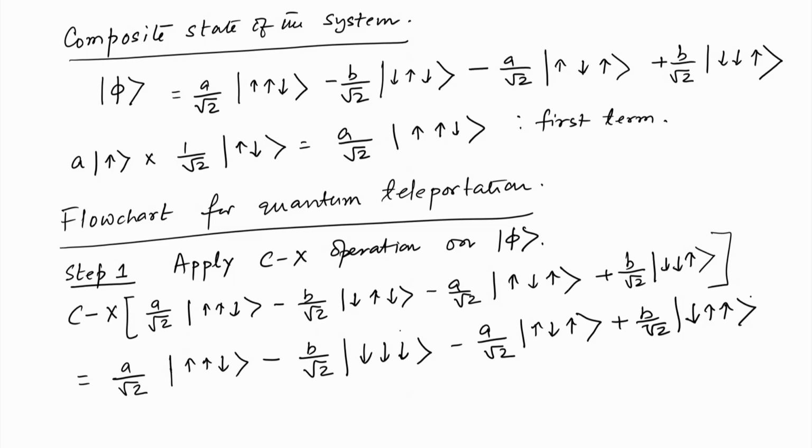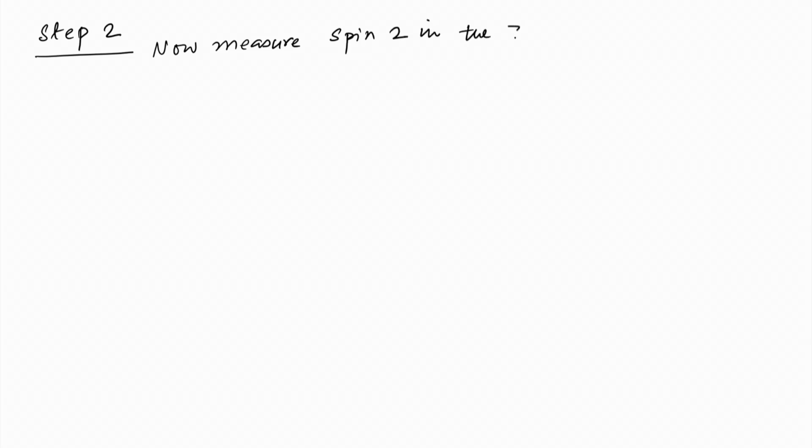So, that is the operation that Cx gives. So, step 2 is now measure spin 2 in the Z basis.